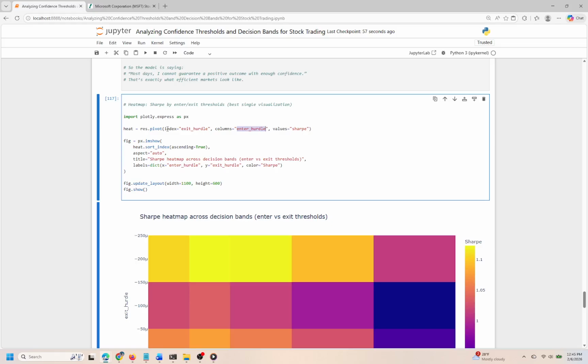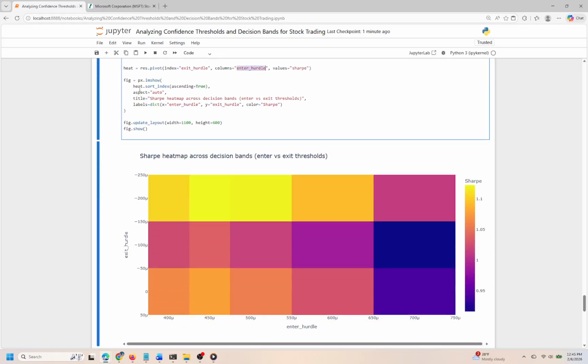It's organized with the x-axis denoting the enter hurdle and the y-axis for the exit hurdle. The color scale represents the Sharpe ratio, providing an intuitive grasp of performance across varying thresholds. The layout is further refined for optimal viewing, ensuring that the heat map is not only informative, but also visually appealing. A crucial assumption here is that the data in the res variable is accurately calculated and represents the relevant trading strategies. Learners should also note that interpreting this heat map requires a good understanding of what the Sharpe ratio signifies in a trading context.